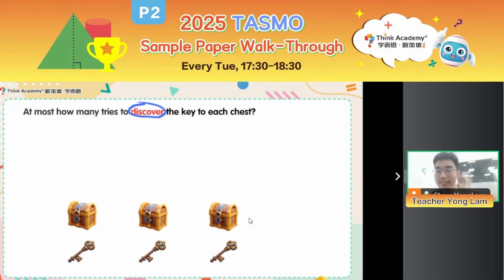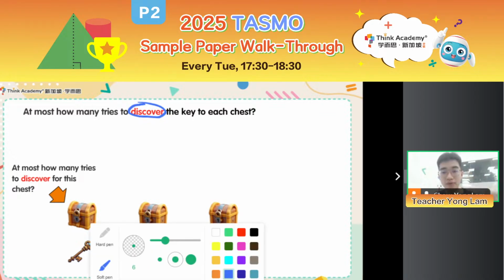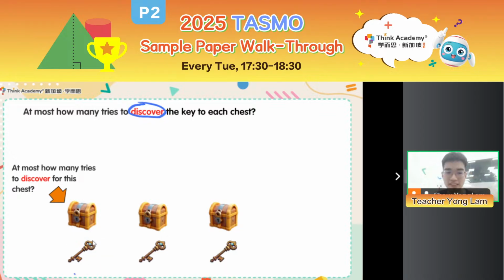Let's say I have 3 keys and 3 chests. How many tries do we need at most to discover the key to each chest? Right, so let's start from the first chest on the left. At most, how many tries do I need to discover for this chest? Right, so we will try the keys one by one on the chest. So let's say I try this key onto this chest. Does it work? Well, if you're lucky, it does, right?